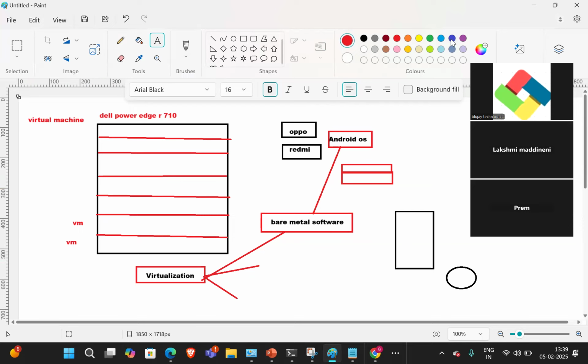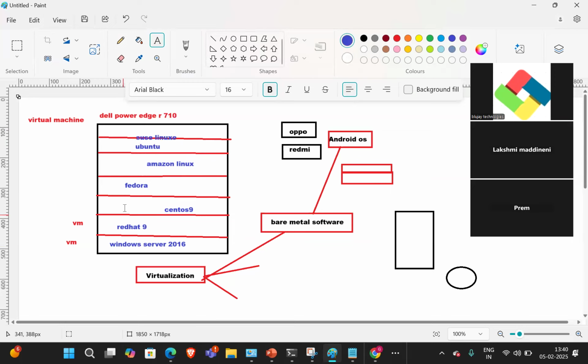For example, whichever OS you want, you can install. For example, Windows Server 2016 or whatever it may be, guys. Or we can install Red Hat 9, or CentOS 7, CentOS 9, or Fedora, or Amazon Linux, or Ubuntu, or SUSE Linux or Oracle Linux, right?